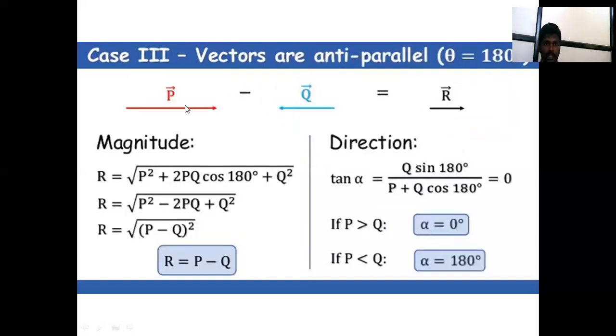Like this, vectors are anti-parallel. Then two vectors are anti-parallel, which means one vector is positive, another vector is negative. Direction is same. Sorry, direction is opposite. P direction is like this and Q direction is like this. Then the magnitude is R is equal to P minus Q, and direction means alpha is equal to 0 degree and alpha is equal to 180 degree. Means P is greater than Q or P is less than Q.